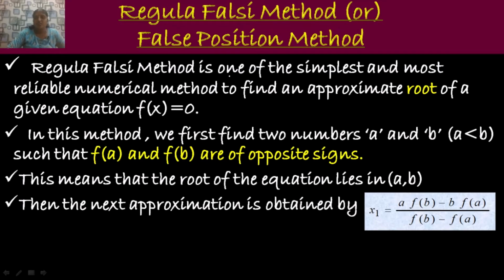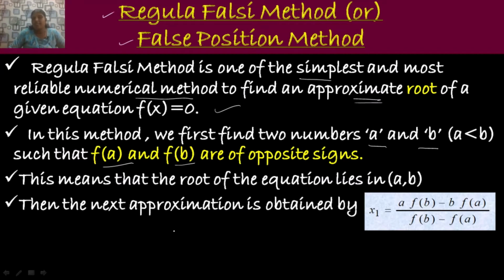In this video, let me discuss the regula falsi method or method of false position. It is one of the simplest and most reliable numerical methods which is used to find an approximate root of a given equation f of x is equal to 0. In this method, first we have to find two numbers a and b for which f of a and f of b are of opposite signs. This means the root of the equation lies in the interval a and b.